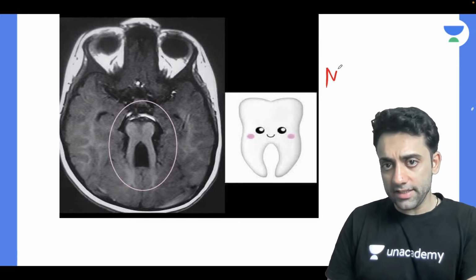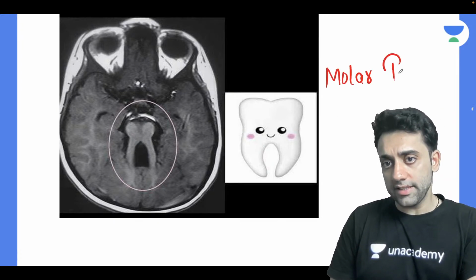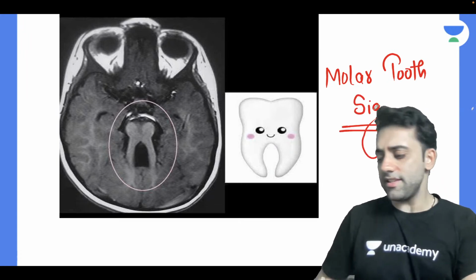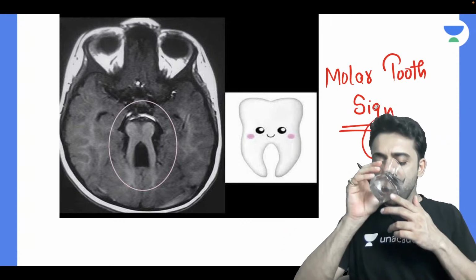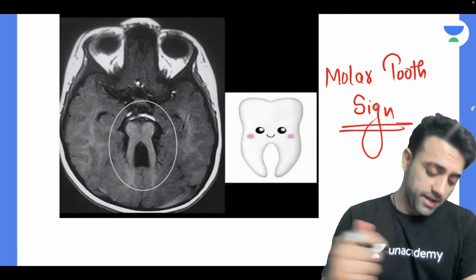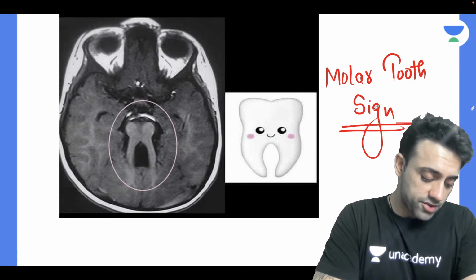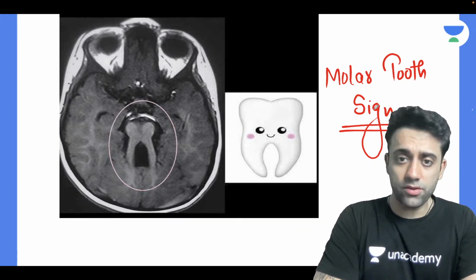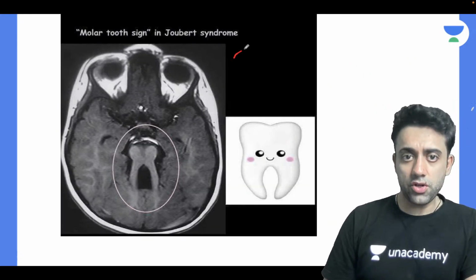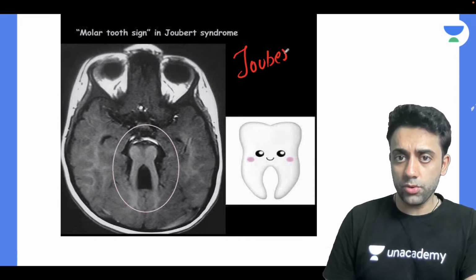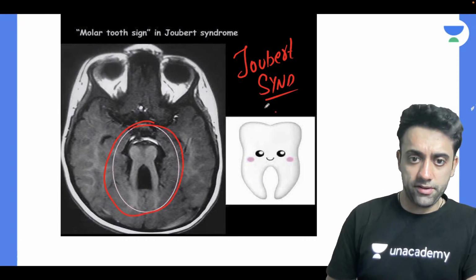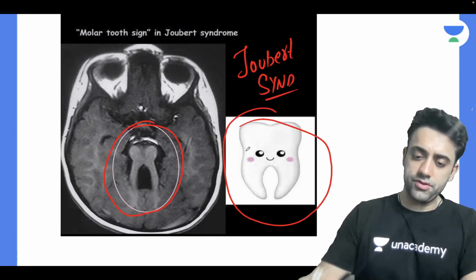What is this sign? It is nothing but a molar tooth sign. Can you please tell me where you find the molar tooth sign? Very simple question, we have done this multiple times. Yes, very good. Priya is right. Molar tooth sign is seen in Joubert syndrome. Like an MRI picture, in between you have the molar tooth sign seen in Joubert syndrome.